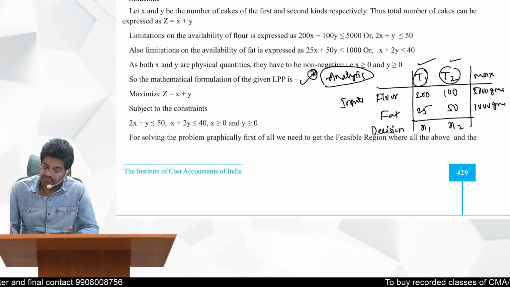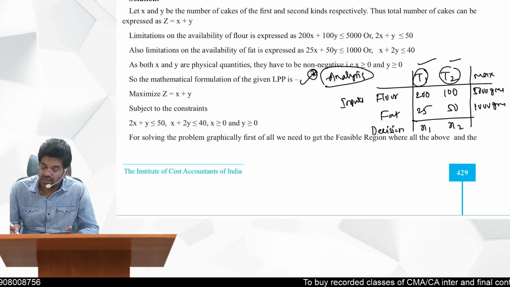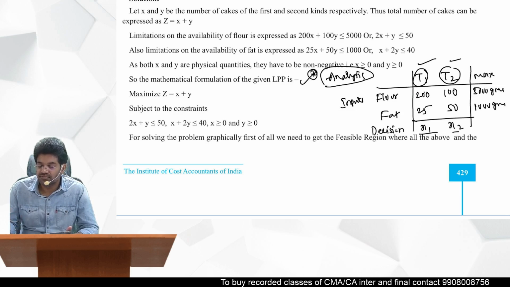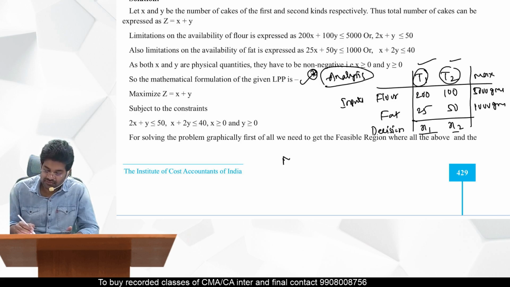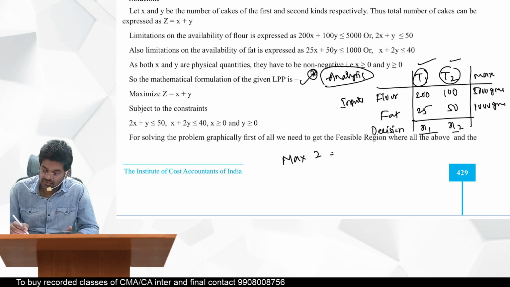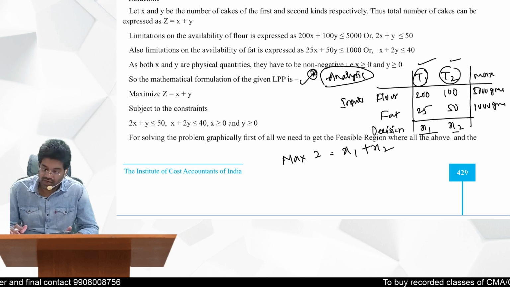So now the objective function. What is the objective here? Let x1, x2 be the number of cakes of T1 and T2. Now what is the objective function? It is the maximum number of cakes, no? So maximize z is equal to x1 plus x2. Maximum number of cakes.